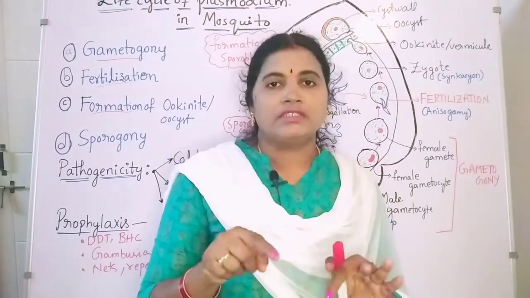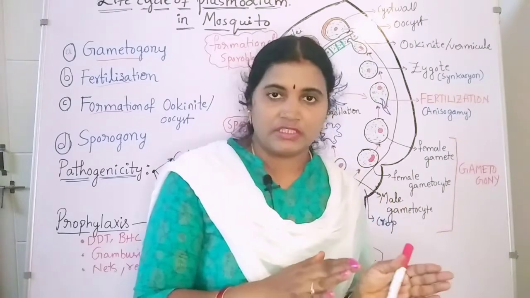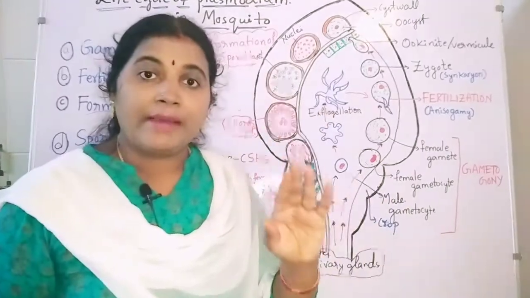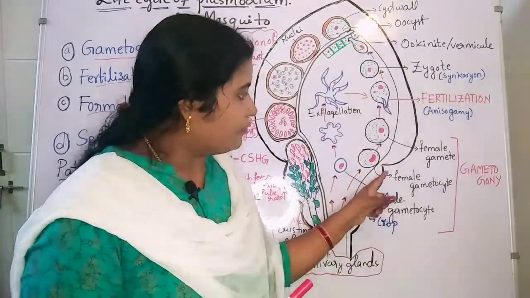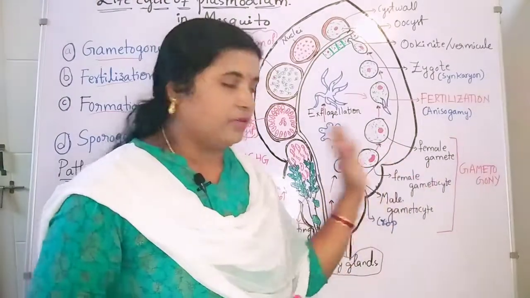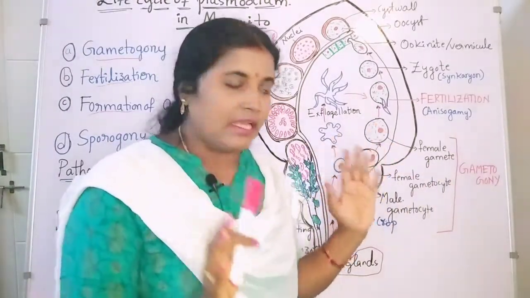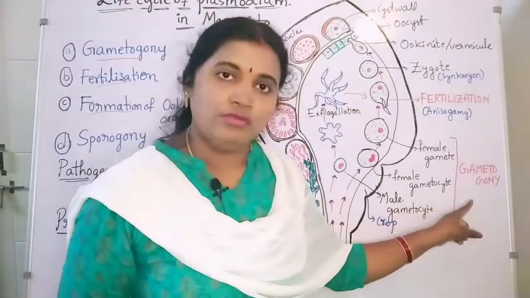Those stages are digested in the crop. The remaining male and female gametocytes are converting into male gametes and female gametes. That formation is known as gametogony.